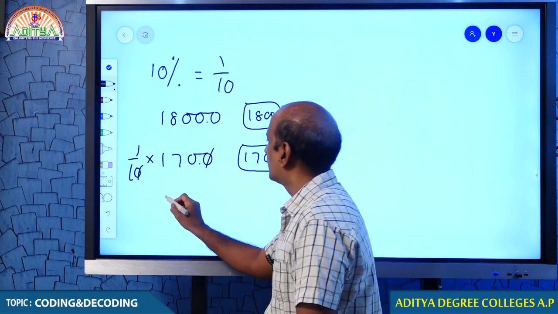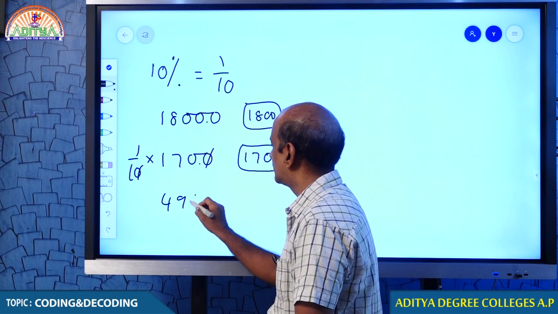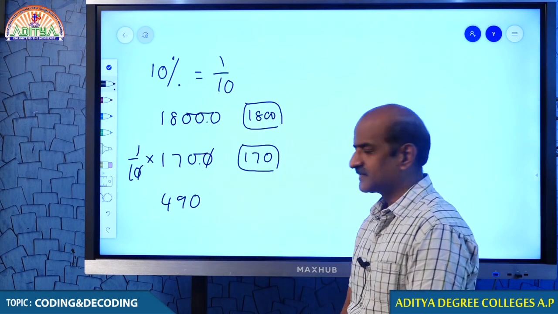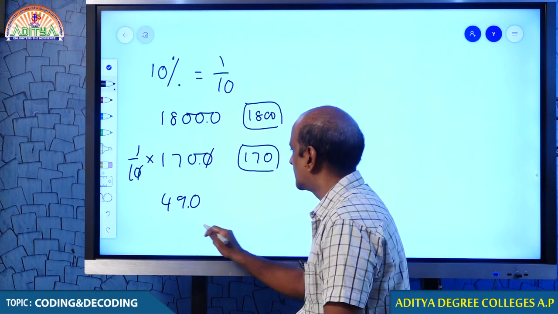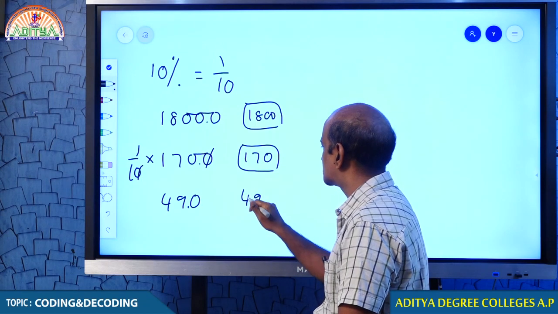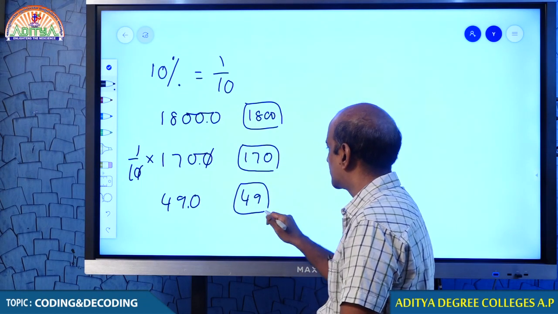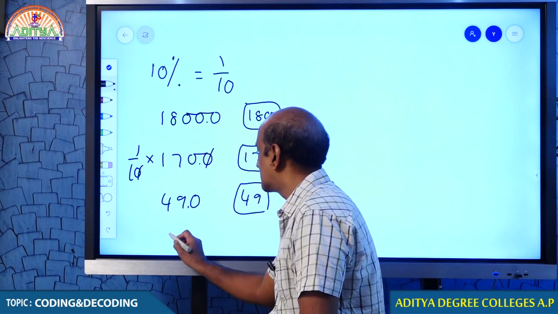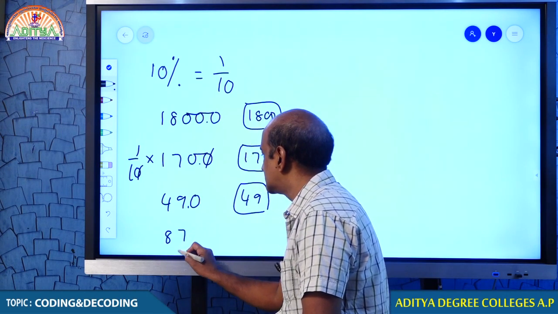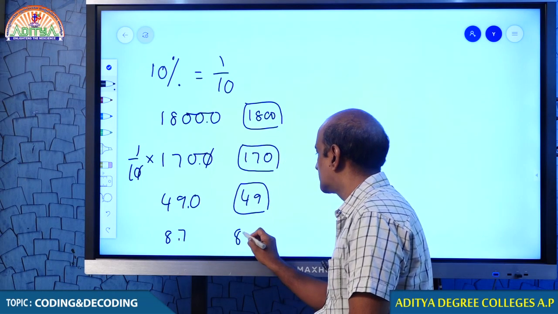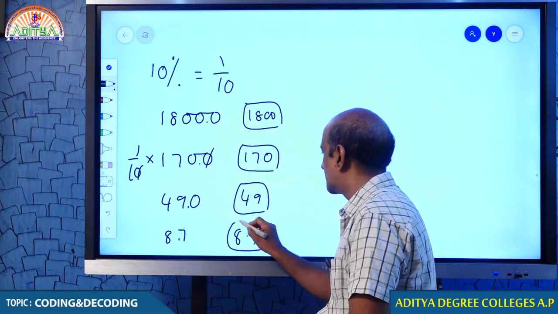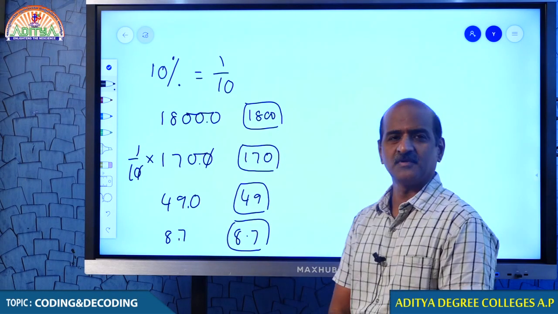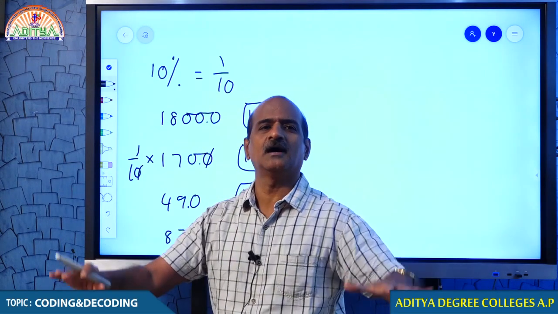Come on. What is the 10% of 490? 10% of any number can be found by just putting a decimal. What is 10% of 87? 8.7. 10% of any number can be found like this. Is it okay or not?